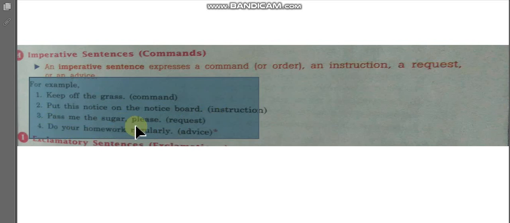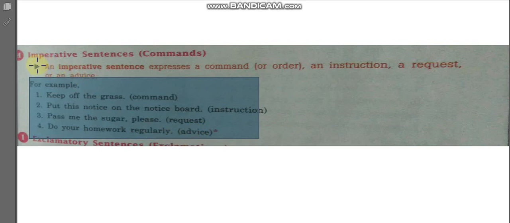Next is pass me the sugar, please. You can see that "please" is written here, which suggests that it is a request. Do your homework regularly. This is an advice that we should do our work regularly, or we should obey our parents. We should not waste our water, like these kinds.